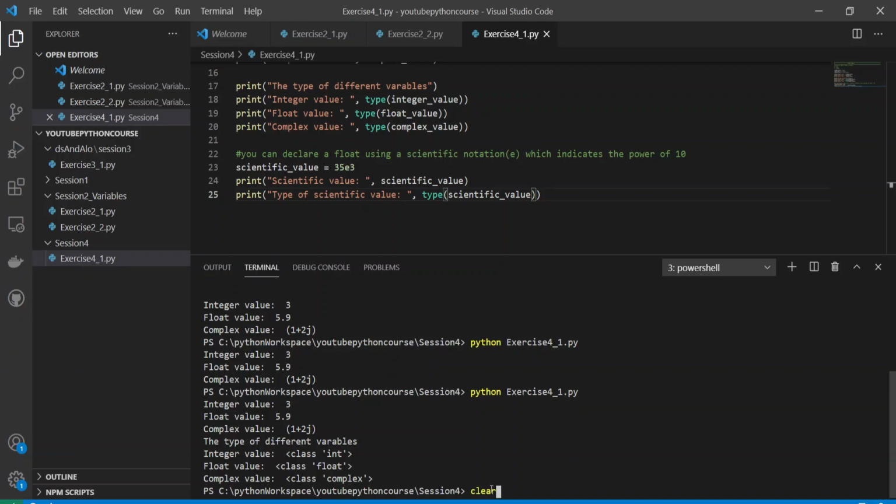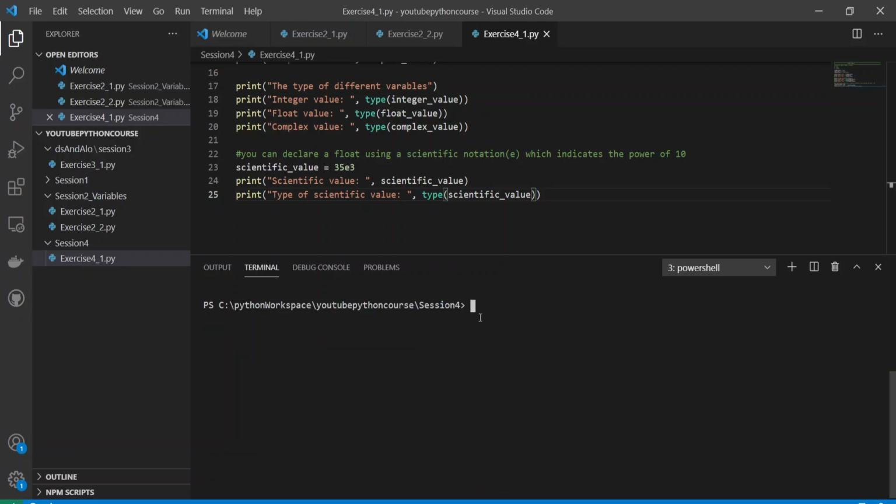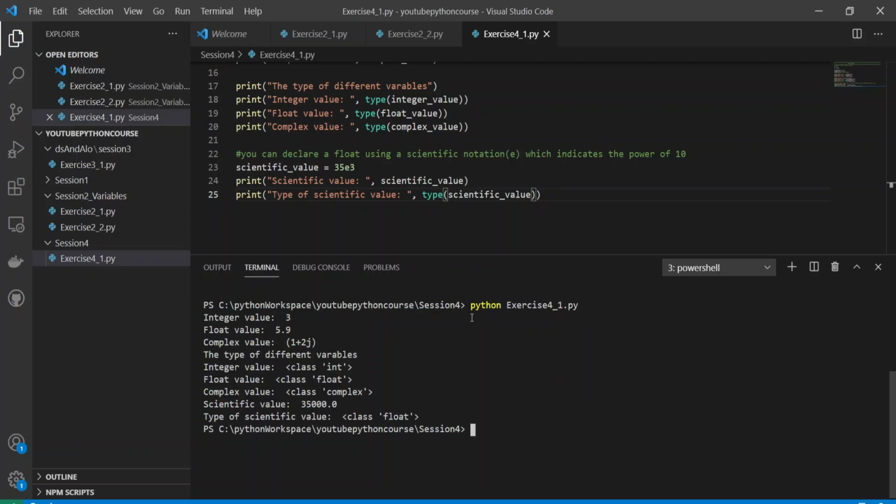I'll clear this particular screen which is there, and again I will type python exercise 4_1.py. See, scientific value is 35 times 10 to the power 3, that is 35,000. Type of scientific value is class float. So this is another way of defining a float value.